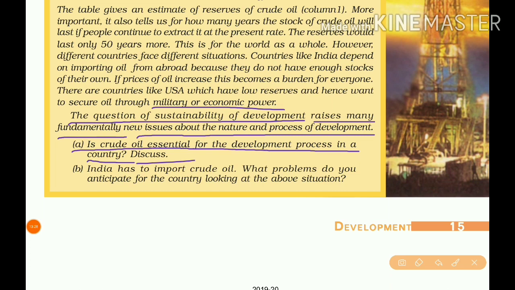Almost 97% of the energy we are using for transportation, cars, trains and airplanes throughout the world. For industries, it is an important raw material, and it also generates heat, drives machinery and fuels vehicles. Next one: India has to import crude oil. What problems do you anticipate for the country looking at the above situation?